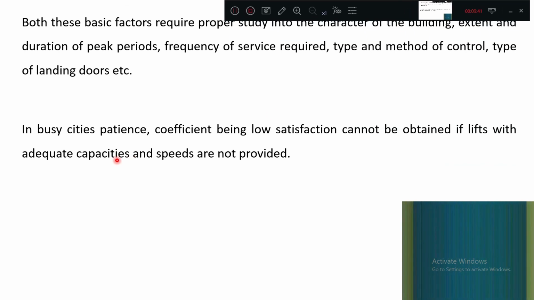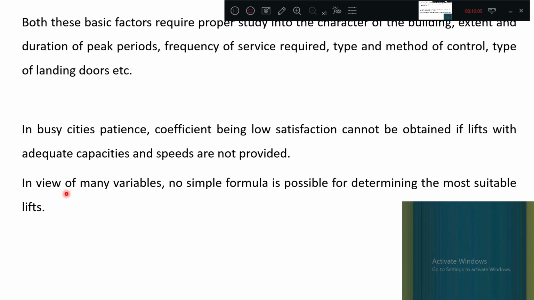In busy cities, patience coefficient being low, satisfaction cannot be obtained if lifts with adequate capacities and speeds are not provided. In big cities, in a big shopping mall, if the lift movement is very slow or the capacity is very low, it will give low satisfaction. In view of many variables, no simple formula is possible to determine the most suitable lift. There are a lot of variables, so we don't have one simple formula. It depends upon the experience of the persons.